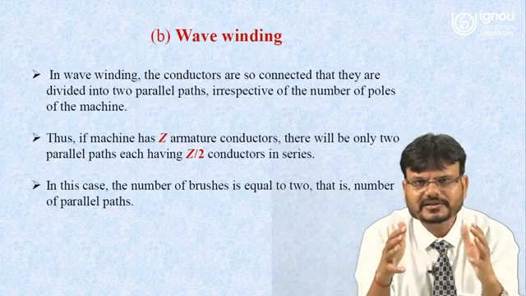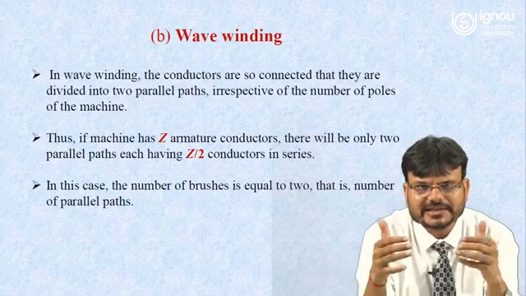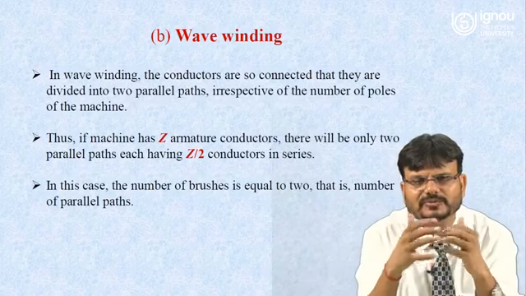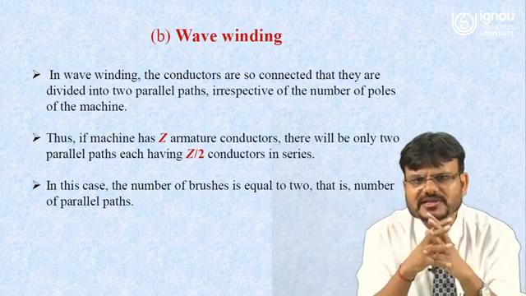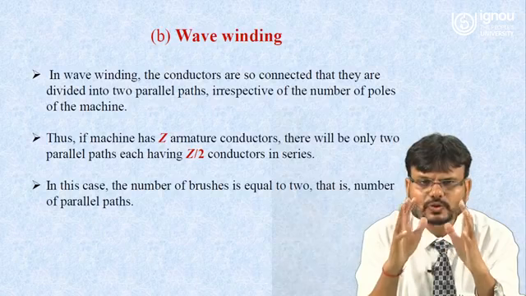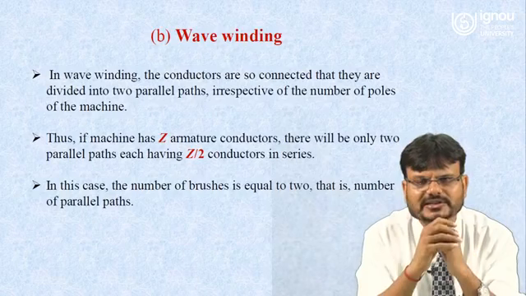In wave winding, the conductors are so connected that they are divided into two parallel paths, irrespective of the number of poles of the machine. Suppose any machine has Z number of armature conductors, then there will be only two parallel paths and each will have Z upon 2 conductors in series.